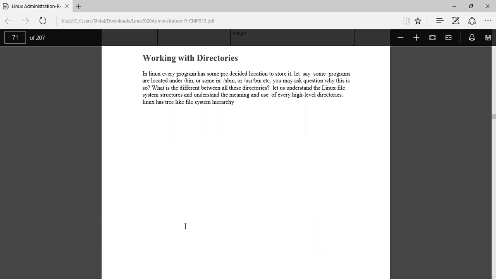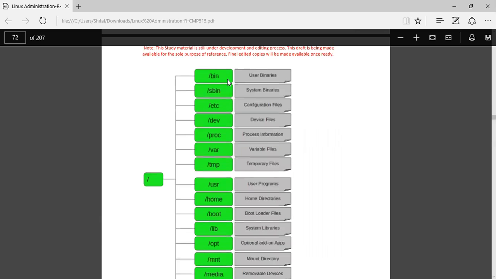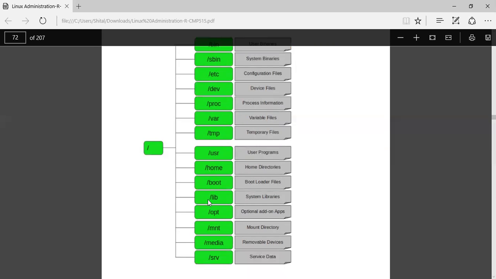So here are different directories. The bin directory holds binaries. The sbin directory is for system binaries. etc is for configuration files. dev: when you connect any particular device, it will be displayed in the dev directory, which holds device files. The var directory, tmp for temporary files, proc for process information, usr for user files, home directories, the boot directory.